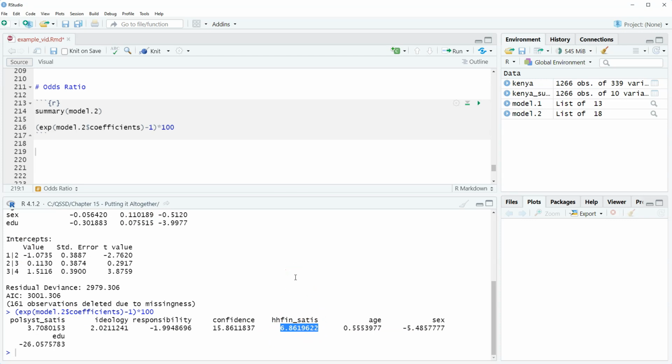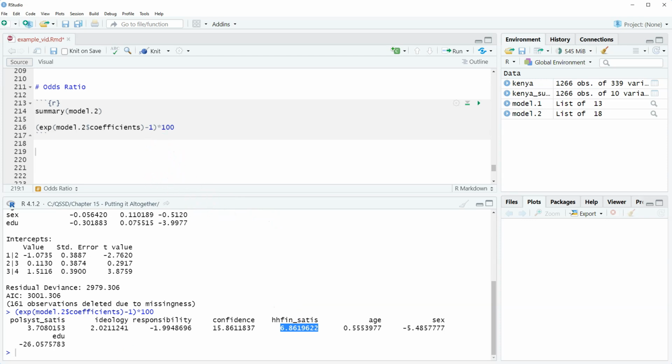Okay. For the household financial status, we can interpret it as, for a 1 unit increase in satisfaction with household finances, the odds of respondents having more support for an authoritarian regime is expected to increase by 6.86%. So people that are more satisfied with their current situation indicate greater support for authoritarian regime. It's actually kind of interesting. Again, it would be helpful to be someone that knows a good amount about Kenya in order to discuss this.